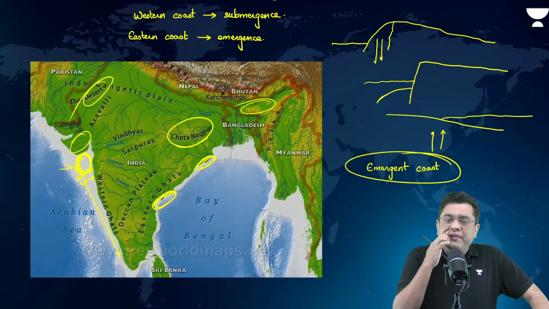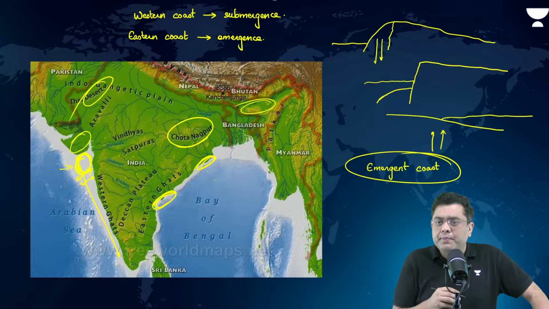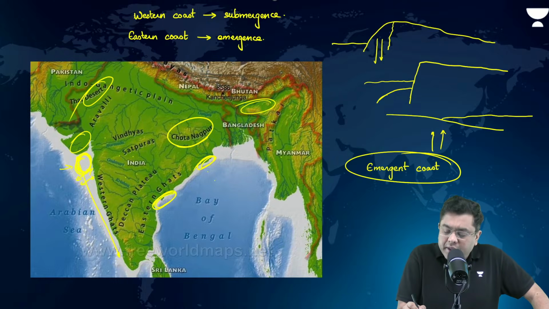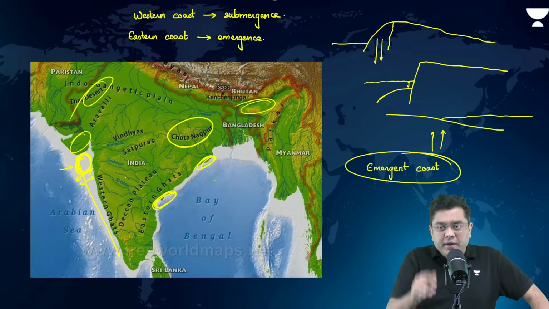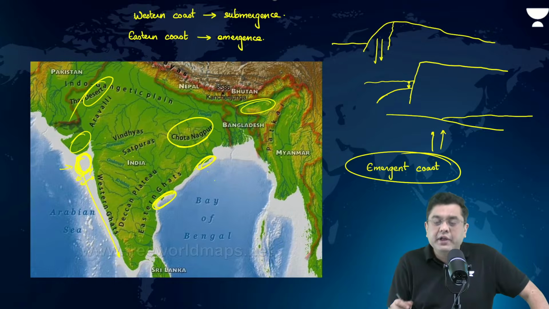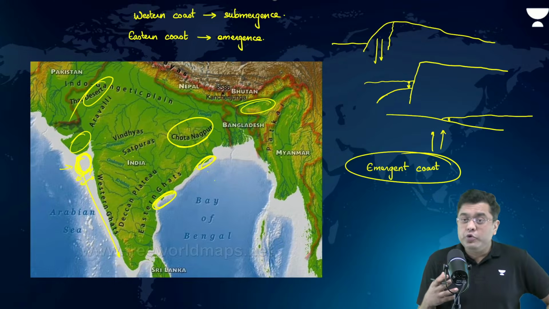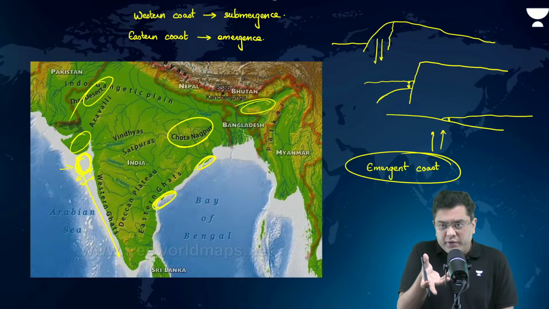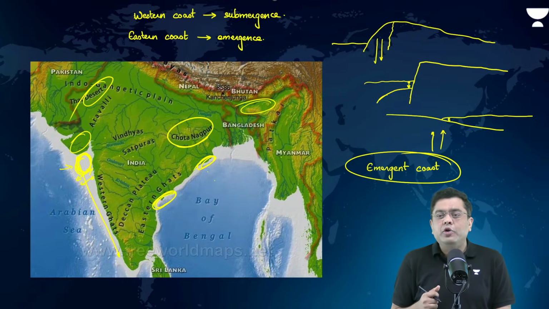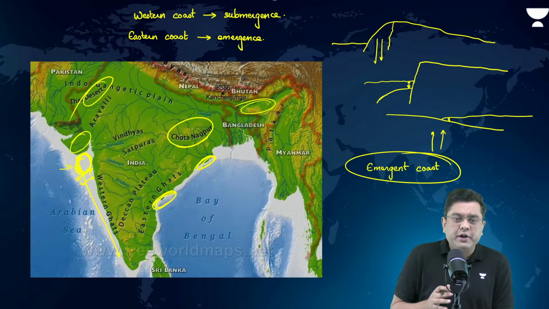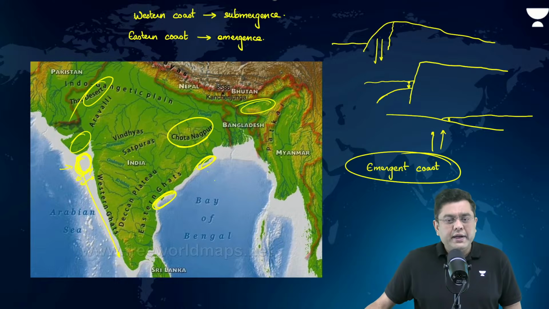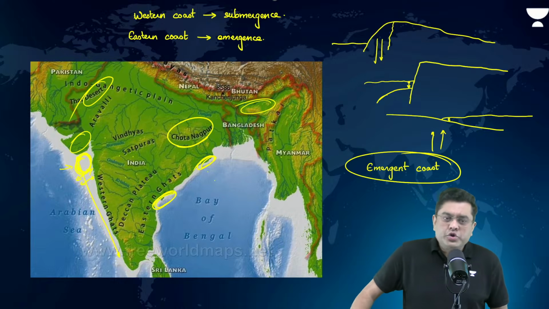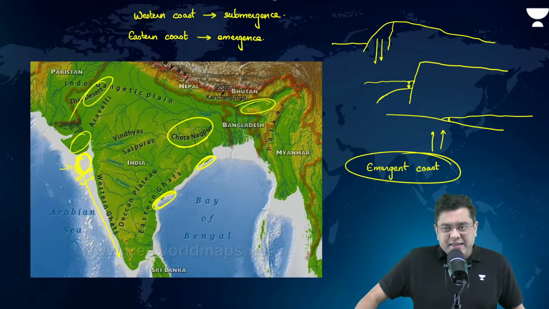This is the reason why western coast is more suitable for port cities, because near the coastline you have deeper waters, land has submerged. Here, near the coastline you have shallow waters. To have an ideal port, what do you need? That exactly near the coastline you should have deeper waters. That is what is requirement of a natural port, which is present across the western coastline. In most of the cases, Tarak, that is correct.